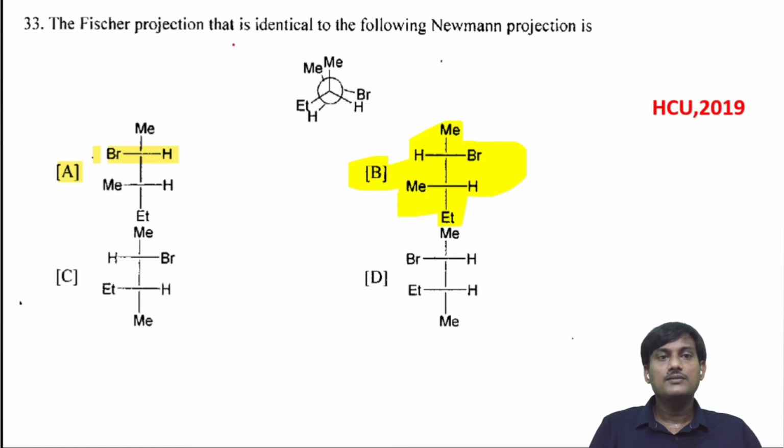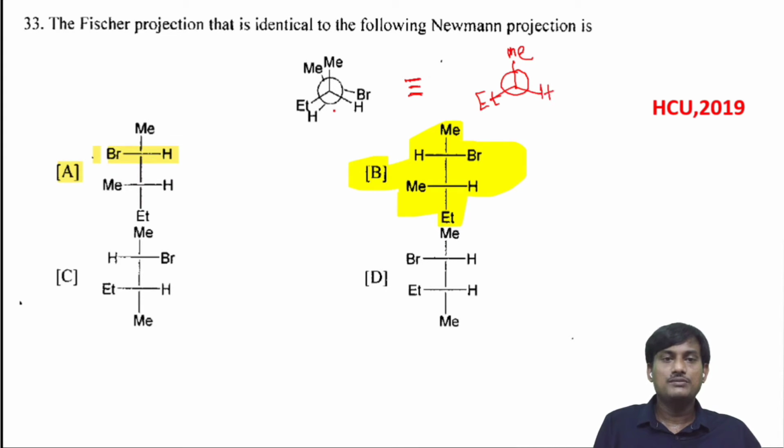The Fischer projection that is identical to the following Newman projection is? The Newman projection is given; you have to find the Fischer projection. Here you have to make some little changes and rearrange. This is the front carbon with the methyl, and this one is ethyl.